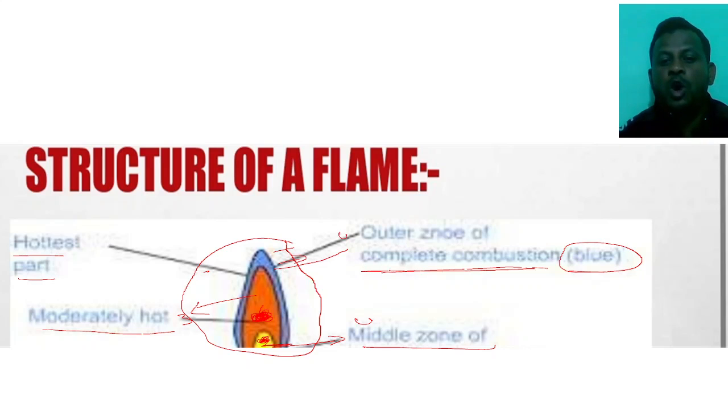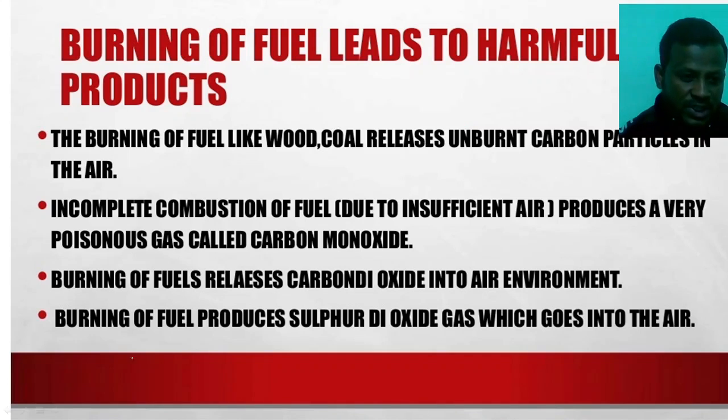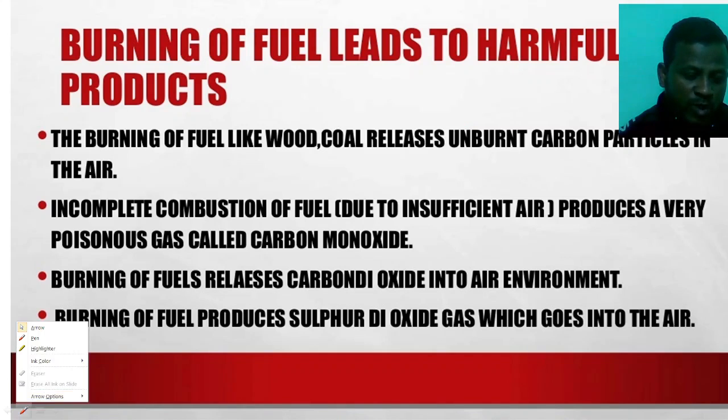First one is the outermost zone where the complete combustion takes place. Second one is the hottest part of that flame. And third one is the moderately hot zone. And last one is the mid zone of the flame here. Let us see the next point.